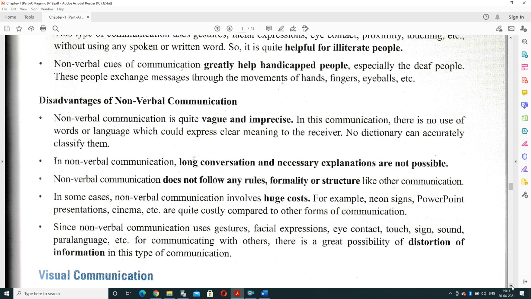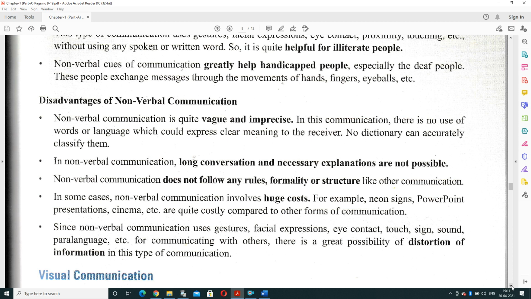In some cases, non-verbal communication involves huge cost. Neon signs, PowerPoint presentations, and cinema are quite costly compared to other forms of communication. And since non-verbal communication uses gestures, facial expression, eye contact, touch, sign, sound, everything for communicating with others, there is a great possibility of distortion of information in this type of communication.